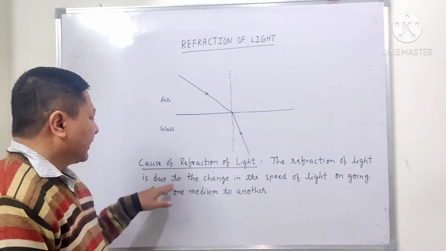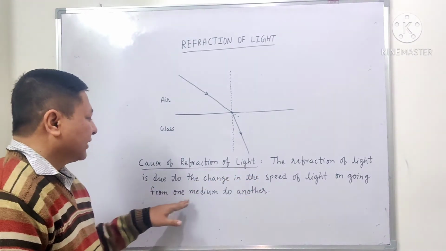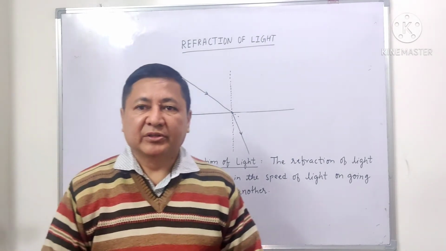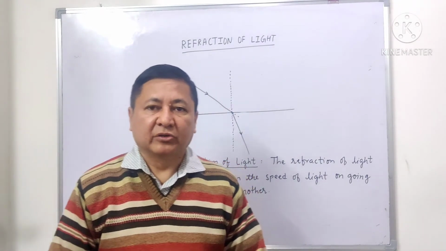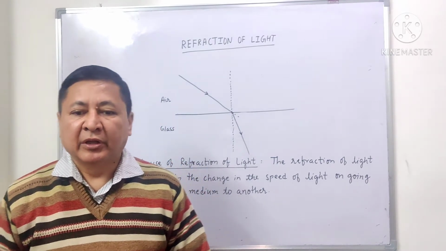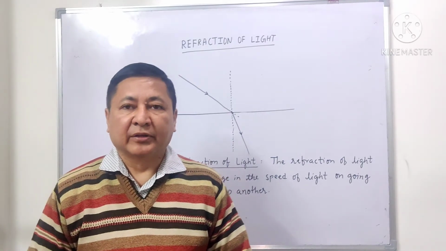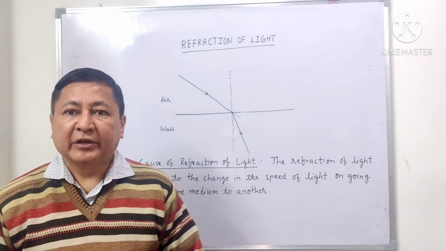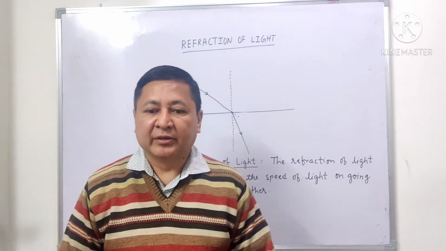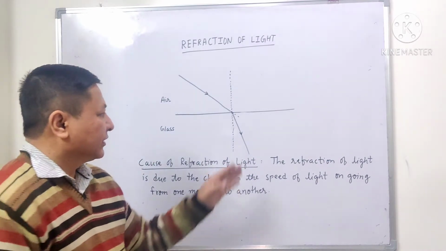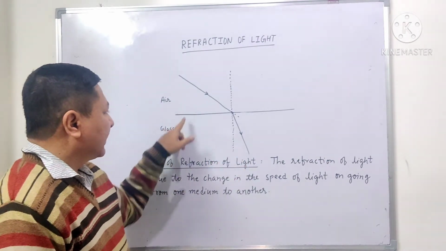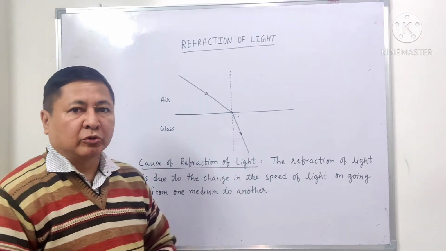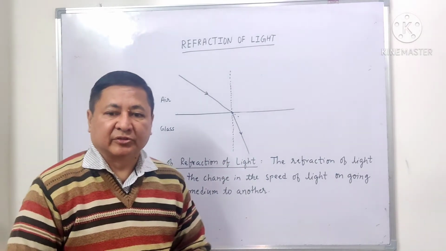So the refraction of light is due to the change in the speed of light in going from one medium to another. Whenever there is a change in the speed of light when it goes from one medium to another, refraction is caused. Greater the difference in the speed of light in the two media, greater will be the bending. If the speed of light has a great difference, then the bending of light will be more. So this is the cause of refraction.